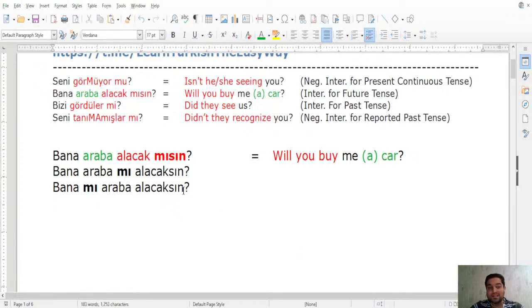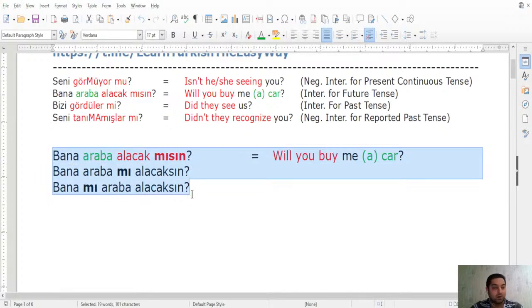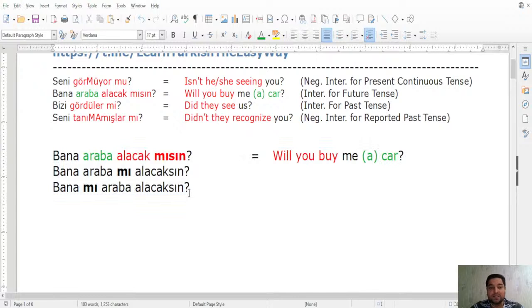So all these three sentences are grammatically correct. There is no problem with this, and the only difference is in our intonation and in terms of what we are wondering, what we are asking. In the first sentence, bana araba alacak mısın, I'm still not sure whether you are going to buy the car or not. So my wondering here is the verb: are you going to buy or not.